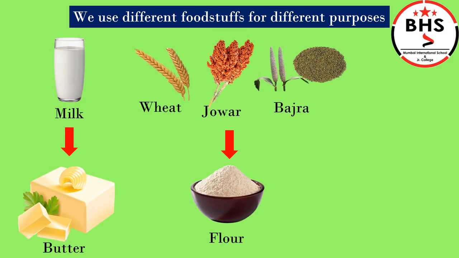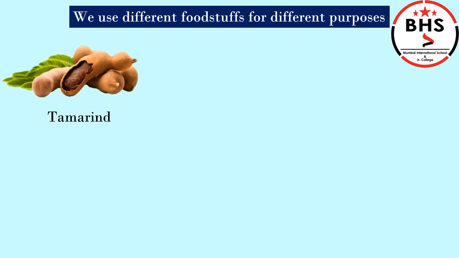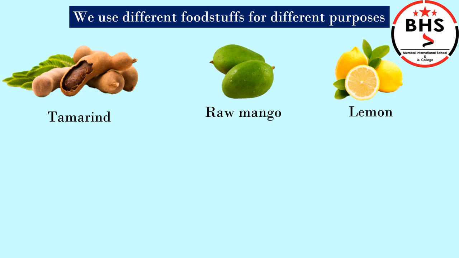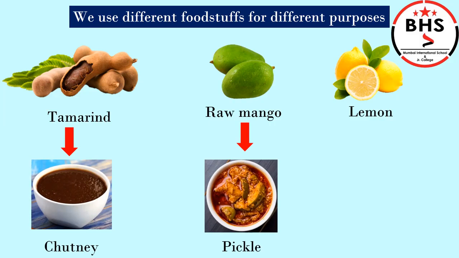Wheat, jawar, and bajra give us flour. We make chapatis and bhakris from their flour. We use tamarind, raw mango, and lemon to add a sour taste to our food. We can also make chutney from tamarind, pickle from raw mango, and lemonade from lemon.